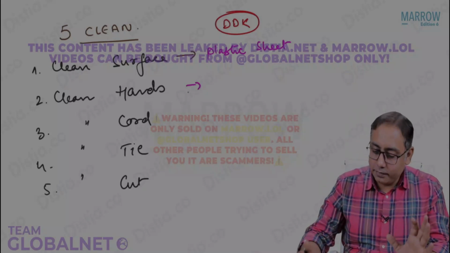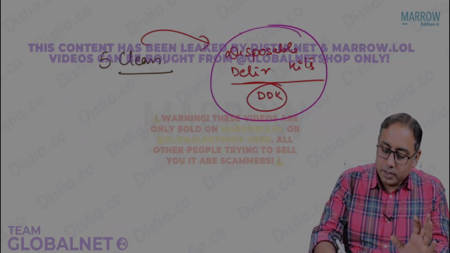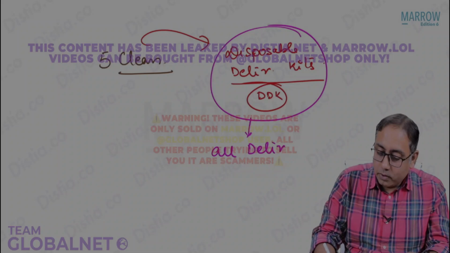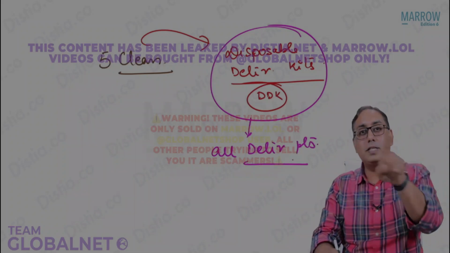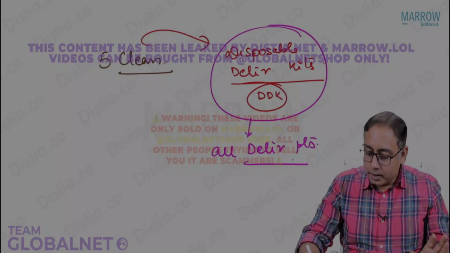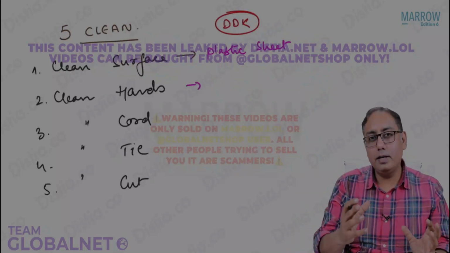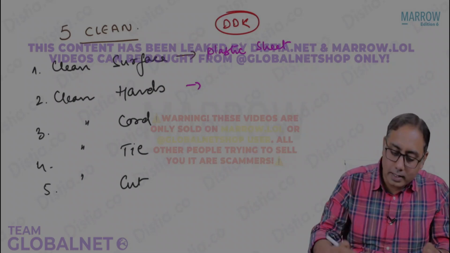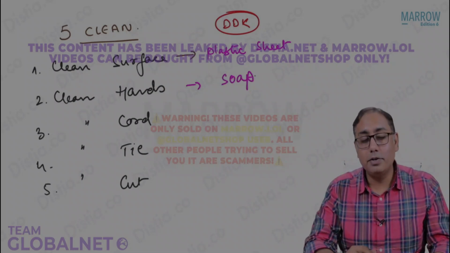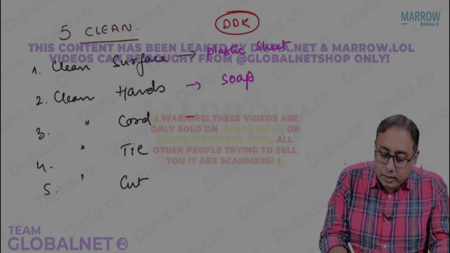So disposable delivery kits, these fundas, disposable delivery kits should be available at all delivery points. All delivery points, even in the home-based deliveries, even in the delivery huts, even in the village delivery. So don't think that we can give any hi-fi things. So please note, for clean hands, we give a simple piece of soap, which is in fact sufficient to have a clean delivery.